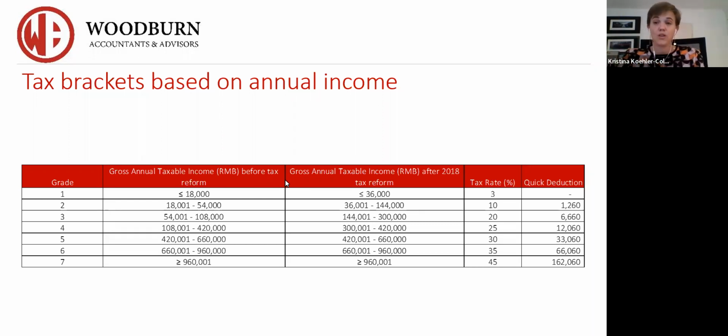And if you look in the fourth column, you're going to look at the associated tax rate. So if you're in grade 5, your associated tax rate is 30% of your annual income with a quick deduction of $33,016. There are 2 deductions. Let me go back to the previous slide.